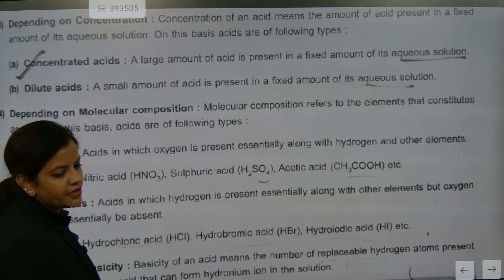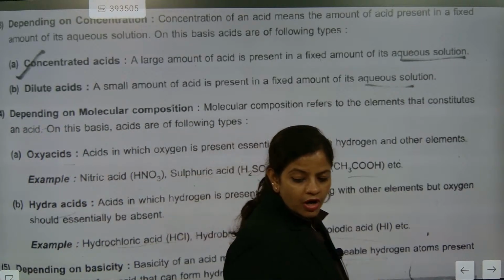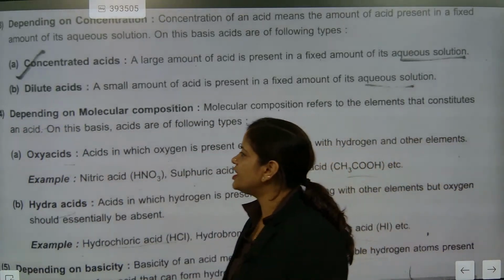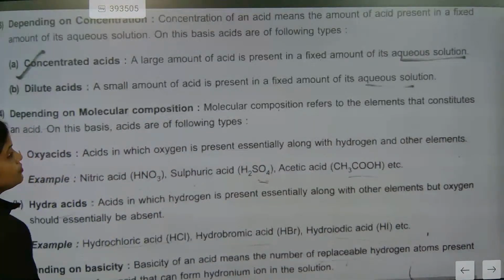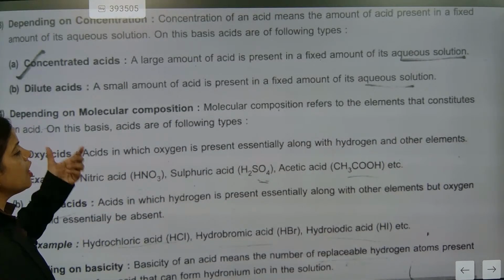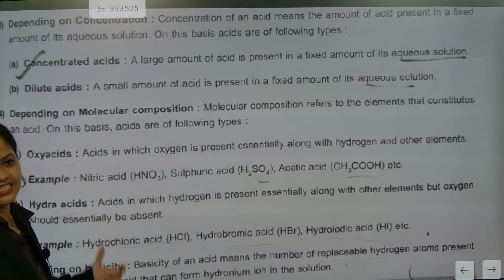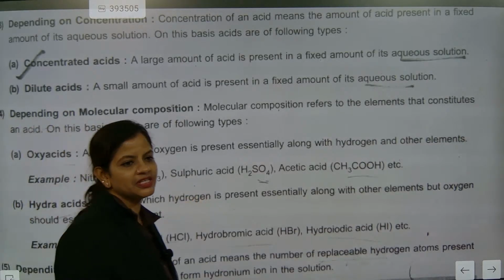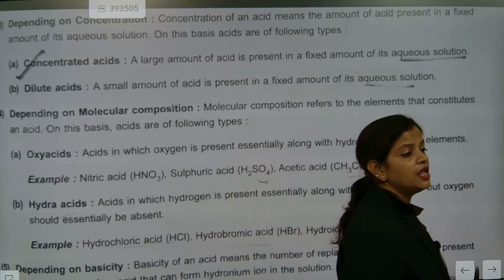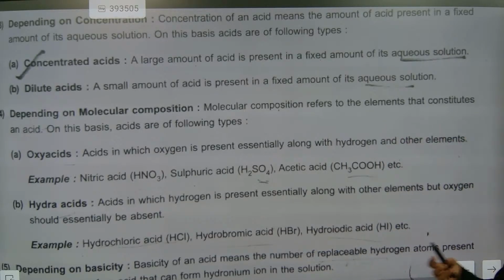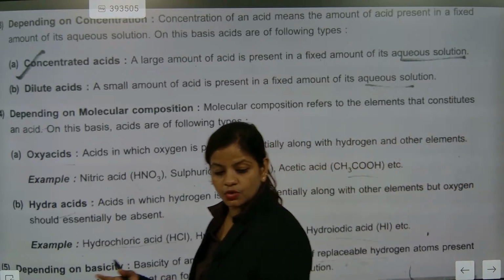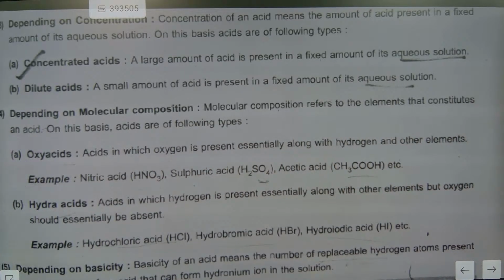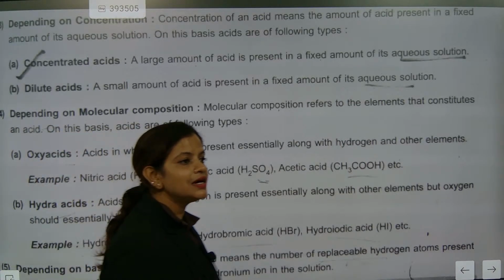Molecular composition. If somebody asks you about molecular composition, what does it mean? Molecular composition here means what molecules, what elements are present. Oxy acid means oxygen will be present. So acids in which oxygen is present are called oxy acids.